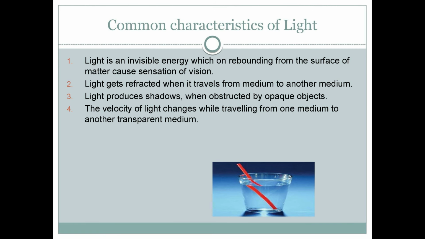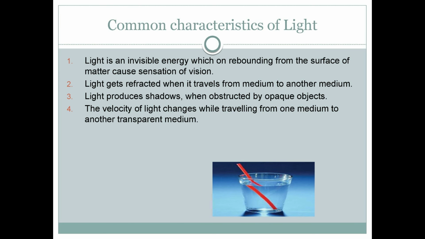Now some common characteristics of light. Number one, light is an invisible energy which on rebounding from the surface of matter causes the sensation of vision. That means we cannot see the light energy, but when light falls on the surface of matter, it rebounds, enters into our eye, and makes the sensation of vision. So this is the first characteristic of light.